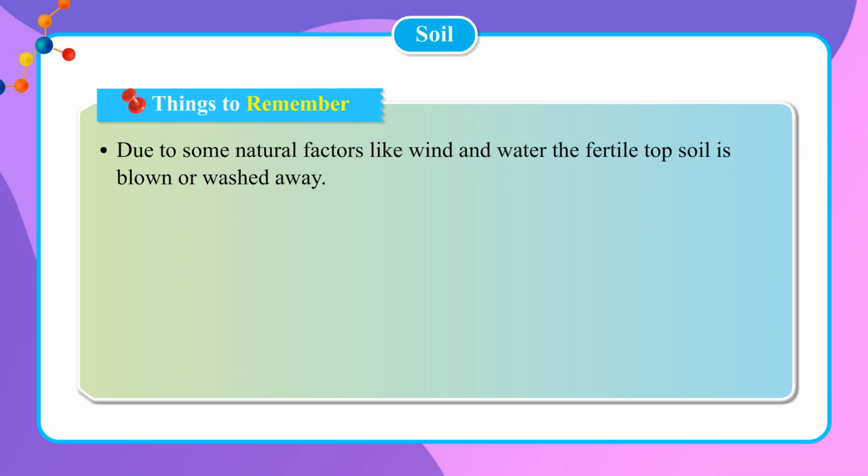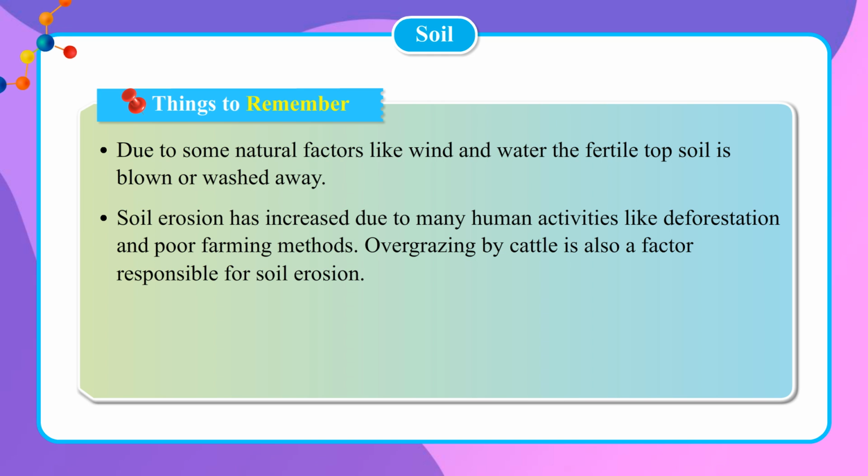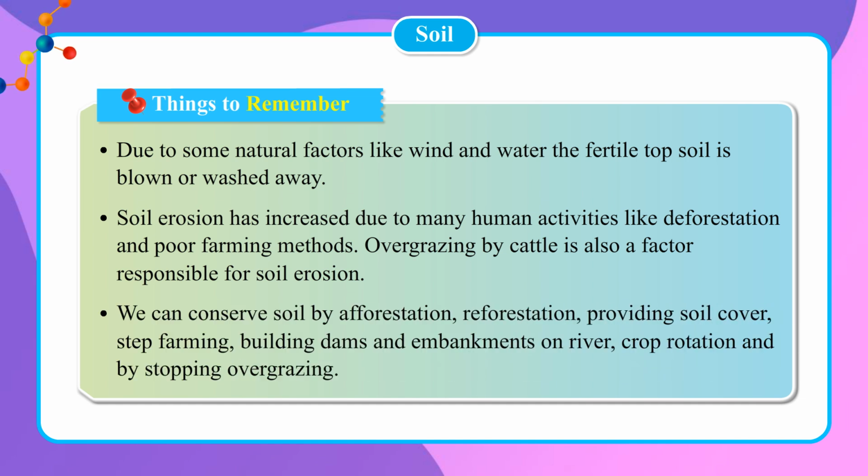Due to some natural factors like wind and water, the fertile topsoil is blown or washed away. Soil erosion has increased due to many human activities like deforestation and poor farming methods. Overgrazing by cattle is also a factor responsible for soil erosion. We can conserve soil by afforestation, reforestation, providing soil cover, step farming, building dams and embankments on rivers, crop rotation, and by stopping overgrazing.